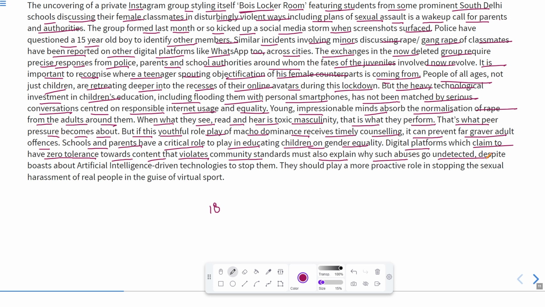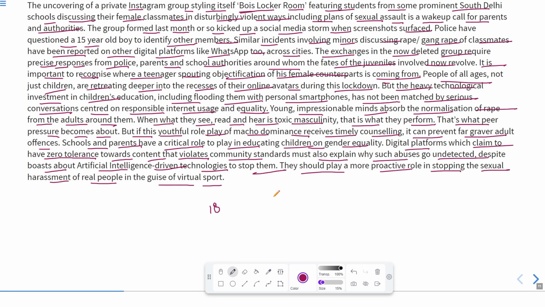They should detect their data and the content they provide, despite boasts about artificial intelligence driven technologies to stop them. They should play a more proactive role in stopping the sexual harassment of real people in the